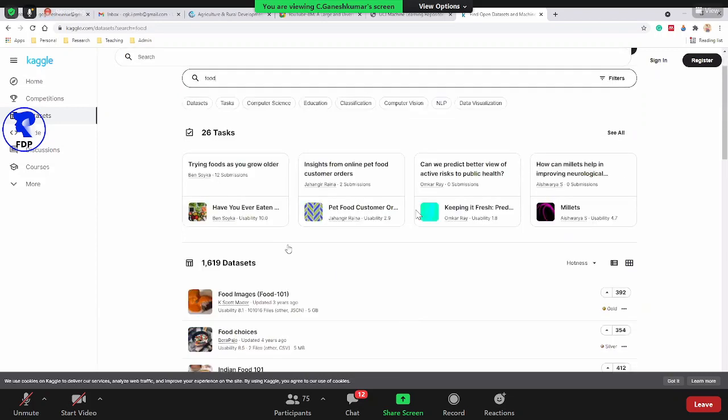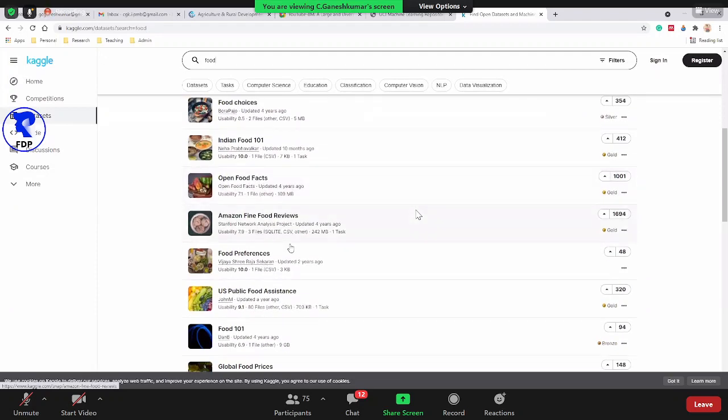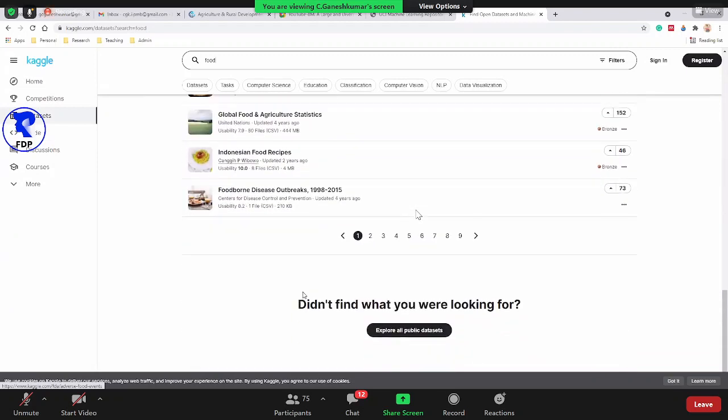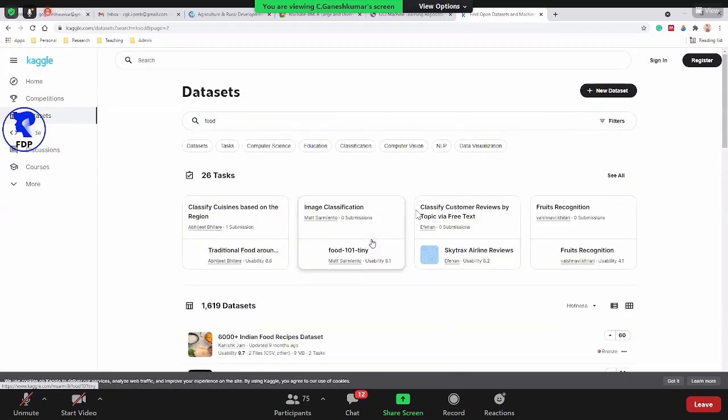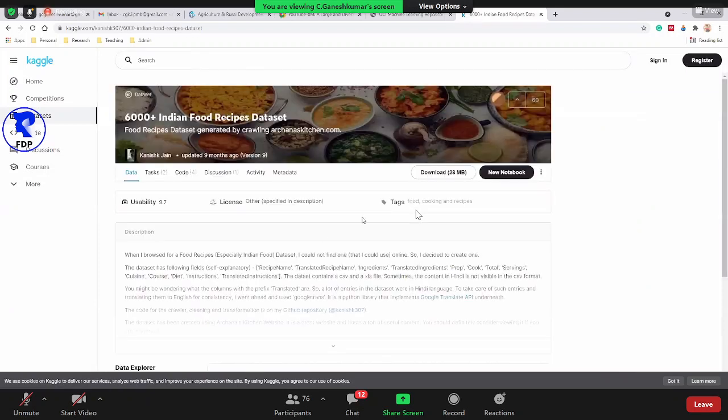Here there is food image data, food choice data, Indian food, Open Food Facts, Amazon fine food reviews. There are very good data sets related to food and agriculture. Here a number of data sets are there, so if you want, you have to download. Indian food recipe data set, something is there. For that, you can download a 28 MB data set.